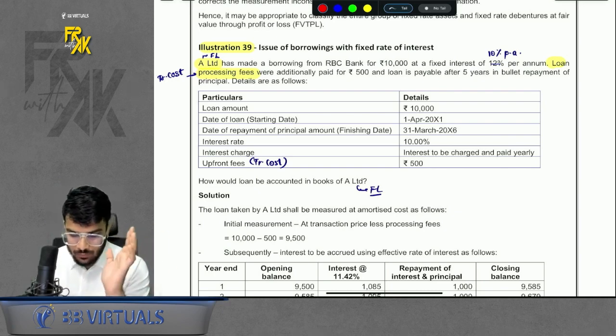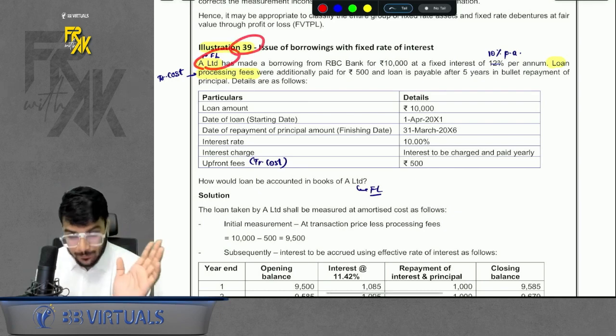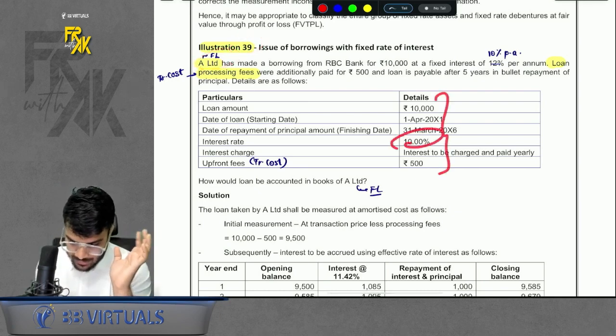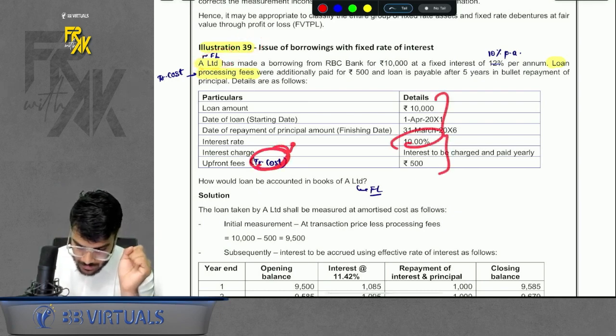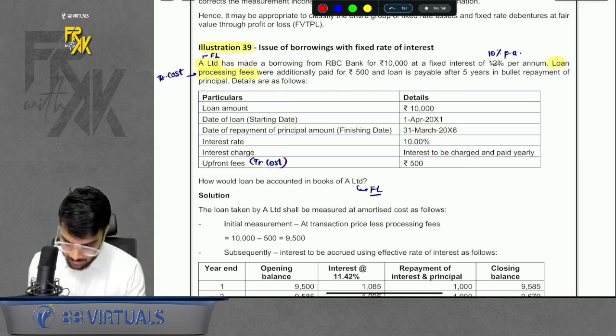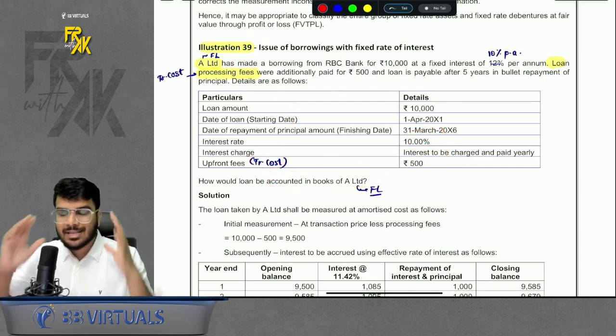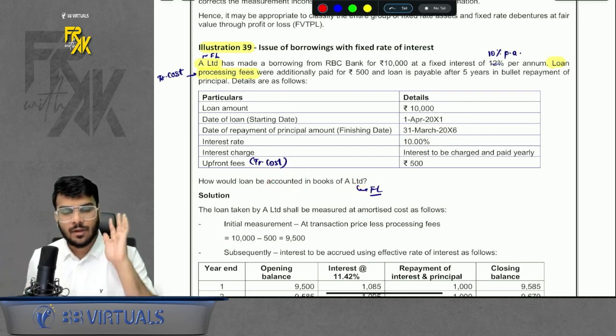Don't worry. So what was given here? We have a financial liability here. Amounts are given, interest is given, but there is a transaction cost. First tell me how to solve this now. They are asking us the accounting. So always remember, whenever you see a question, 4 steps. What are the 4 steps?